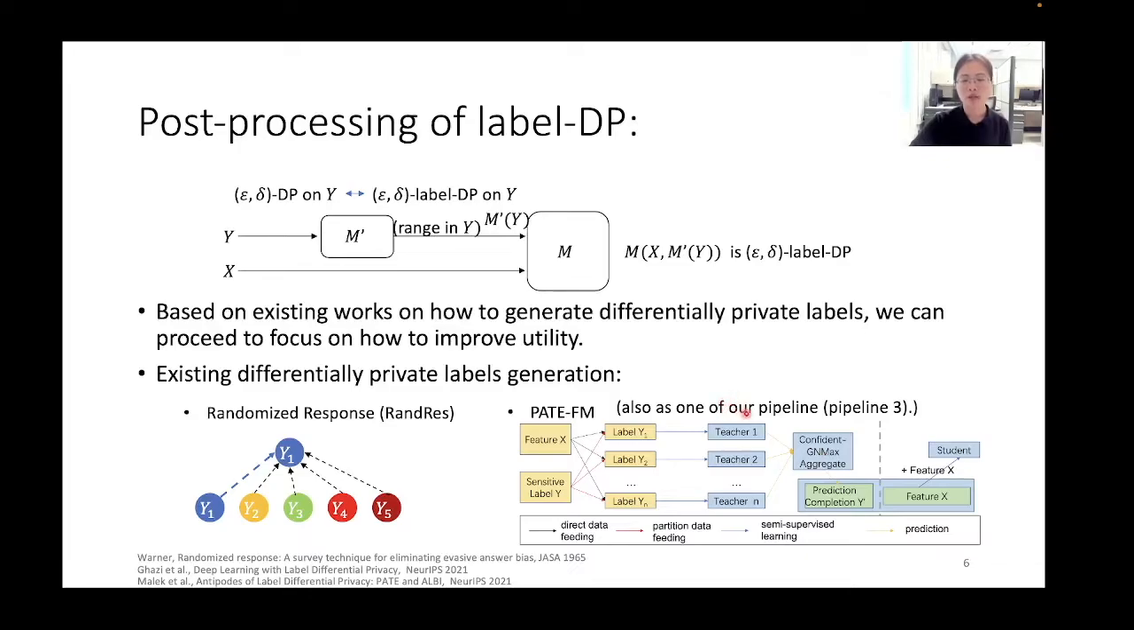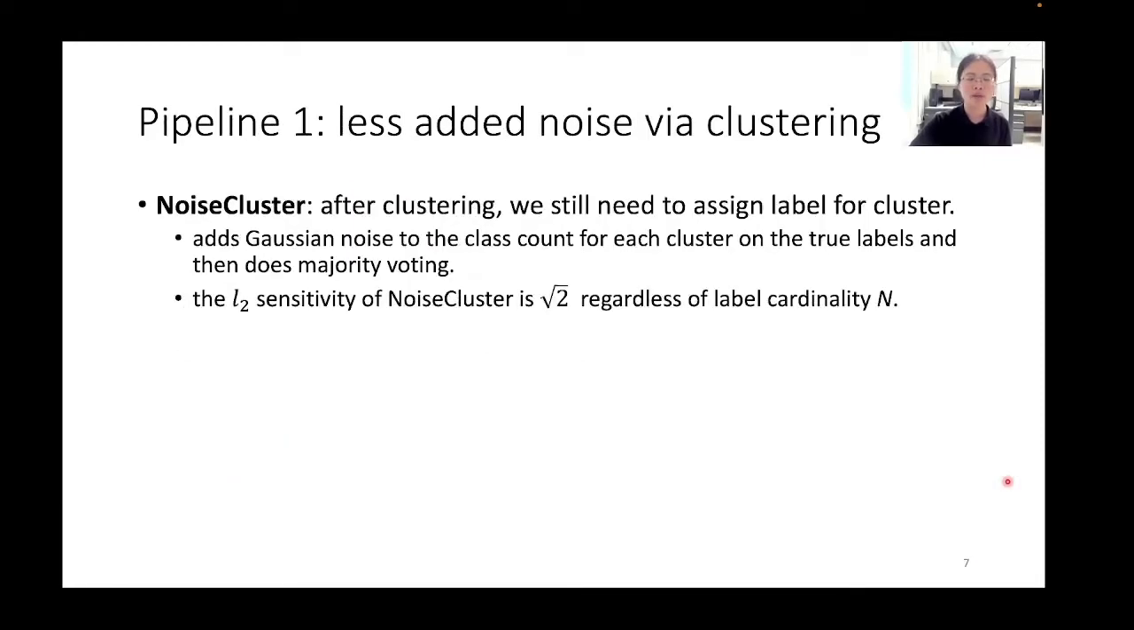PATE-FM match is used as one of our pipelines, which is pipeline 3. I will introduce pipelines 1 and 2 in the next slides. To generate the differentially private labels on the whole training set by PATE-FM match, we query the student model to generate such labels. Our first pipeline is based solely on unsupervised learning, which can add less noise compared to directly adding noise to the individual sample.